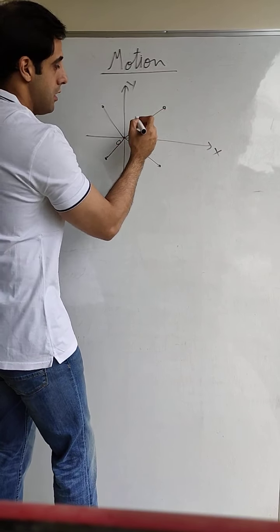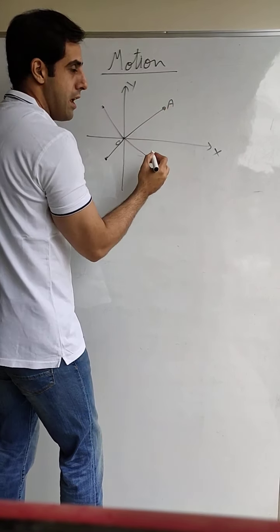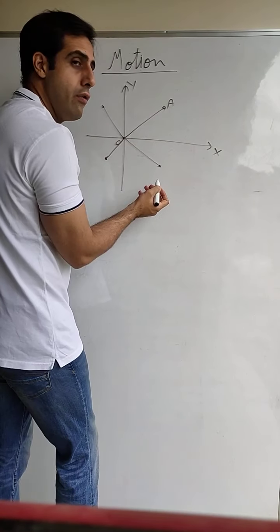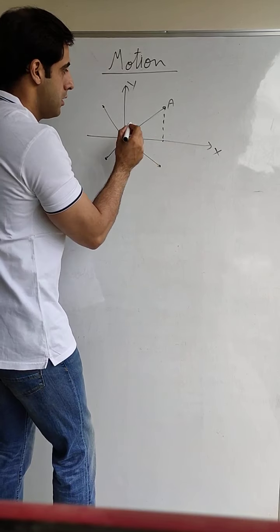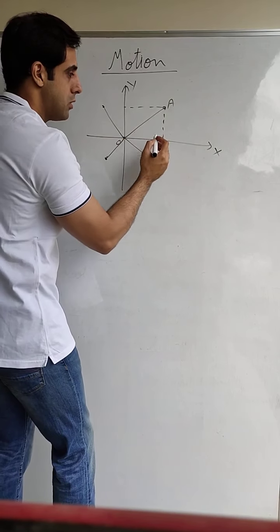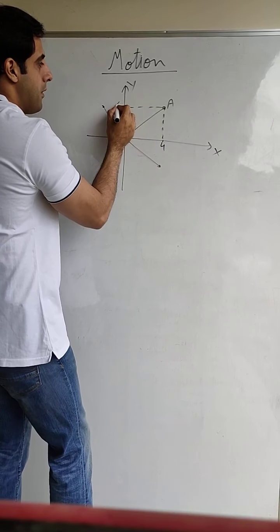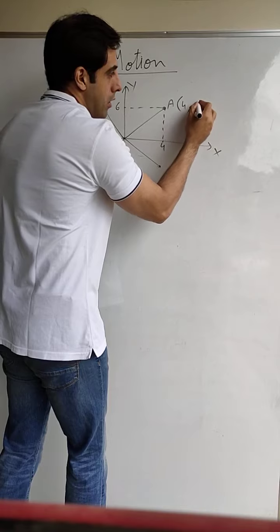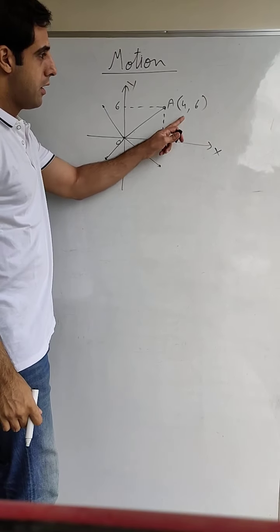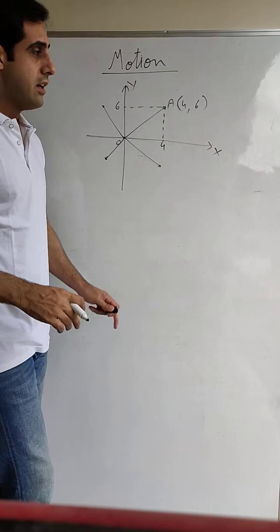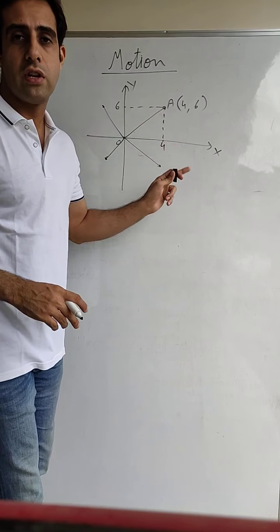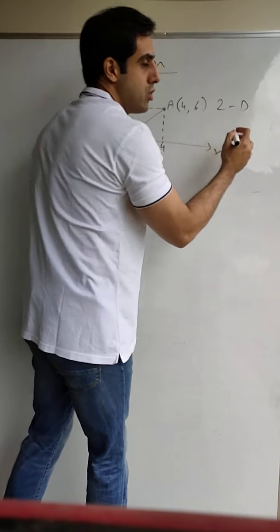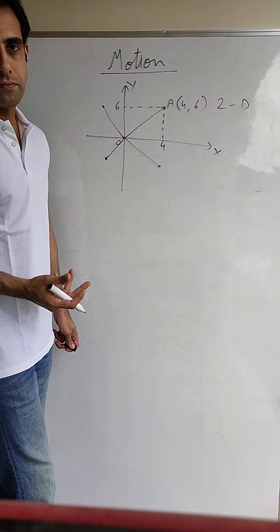Suppose this is your origin. The body is moving from O to A. Now if I ask you to find the coordinates of point A, how will you find it? You will draw a perpendicular on the x-axis, and a perpendicular on the y-axis also. Suppose this value is 4 and this value is 6. Then A will have two coordinates, x coordinate and y coordinate. Since this motion is defined by two axes, it is called a two-dimensional motion or 2D motion.